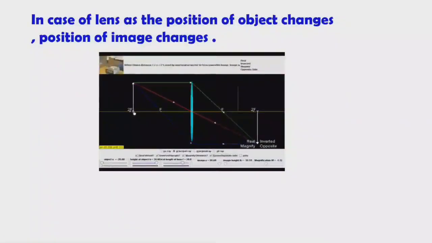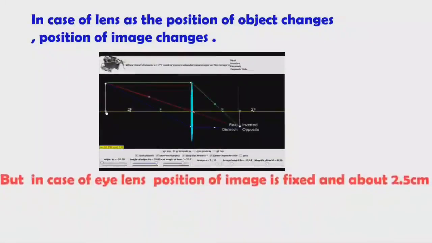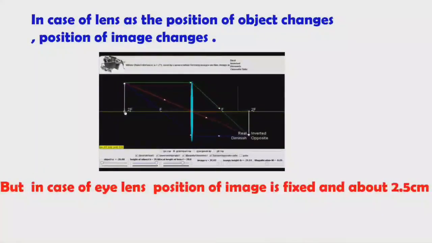How is it possible? In case of an ordinary lens, when you change the position of the object, the position of the image also changes. But in case of the eye lens, the position of the image is fixed, about 2.5 centimeters.